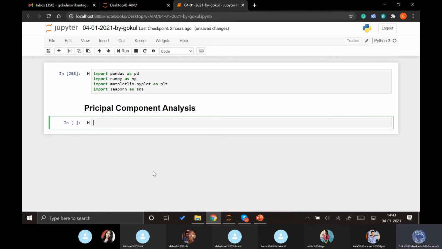But if we can reduce the amount of data without losing its explanation of the dependent variable, then we can just reduce the data and we can perform different analysis on it in less time.